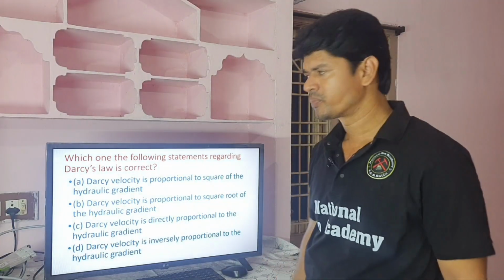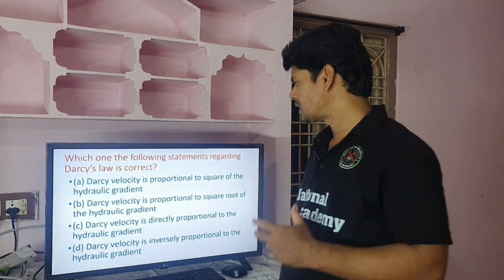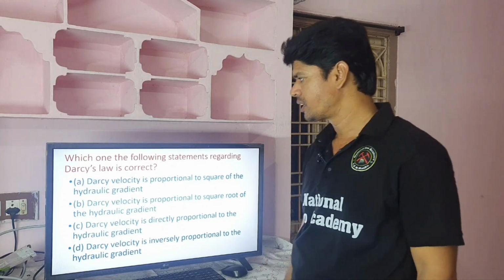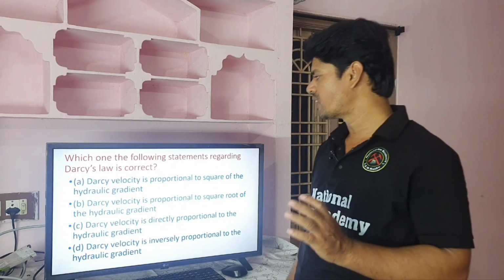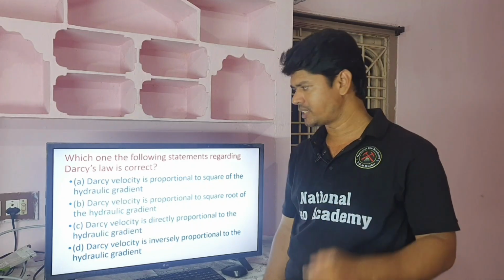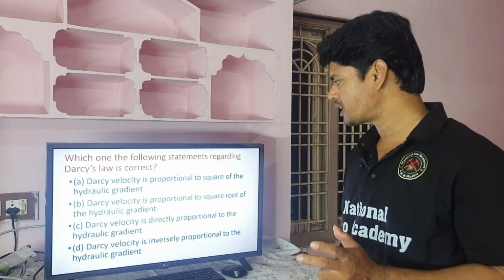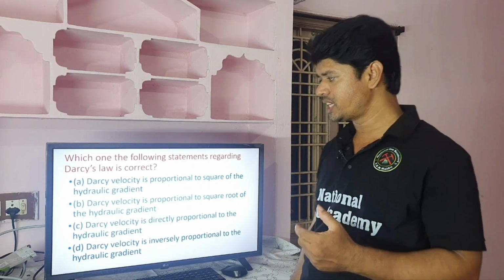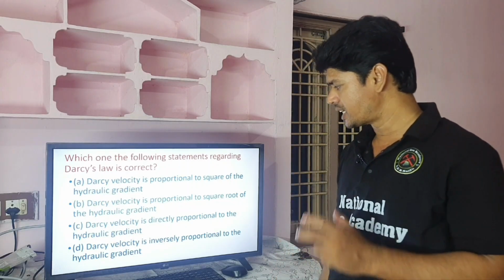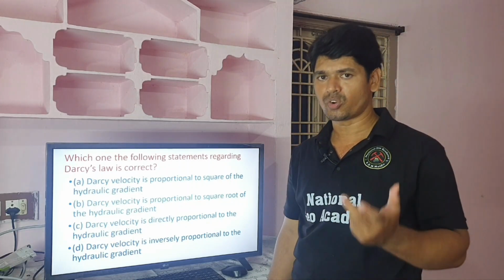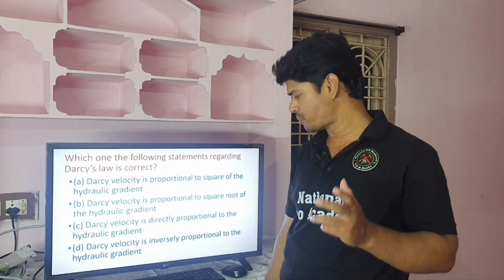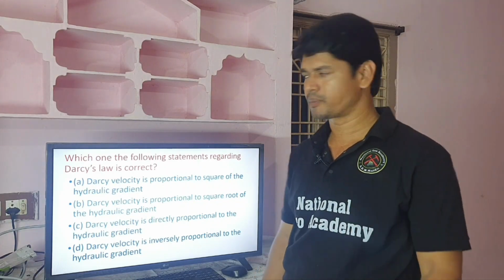First one is, which one of the following statements regarding Darcy's law is correct? A. Darcy's velocity is proportional to the square of the hydraulic gradient. B. Darcy's velocity is proportional to the square root of the hydraulic gradient. C. Darcy velocity is directly proportional to hydraulic gradient. D. Darcy velocity is inversely proportional to hydraulic gradient.